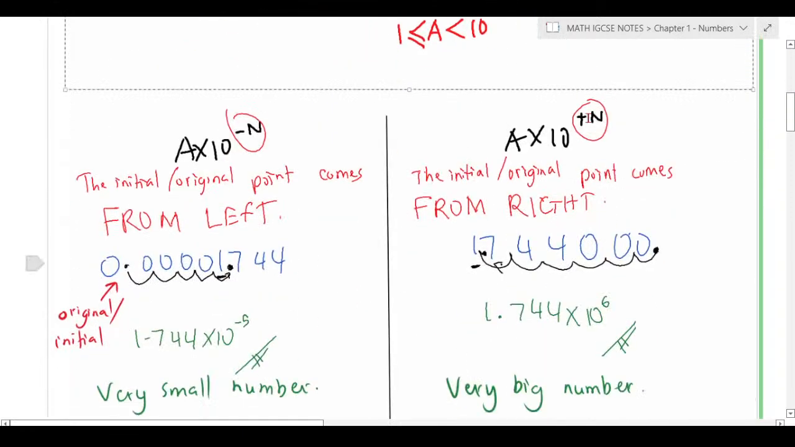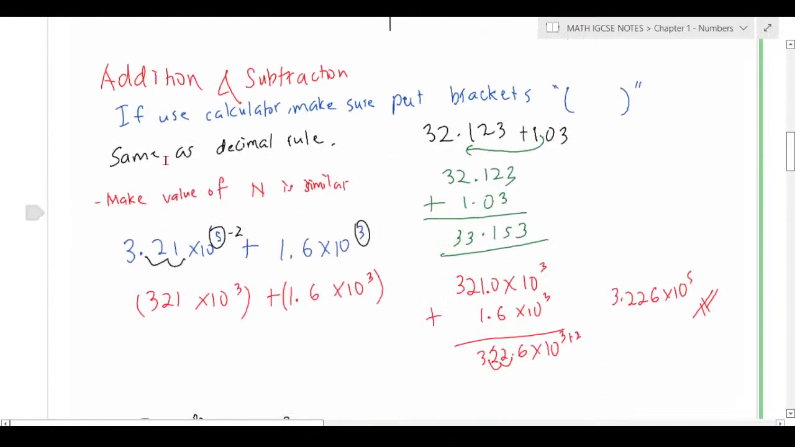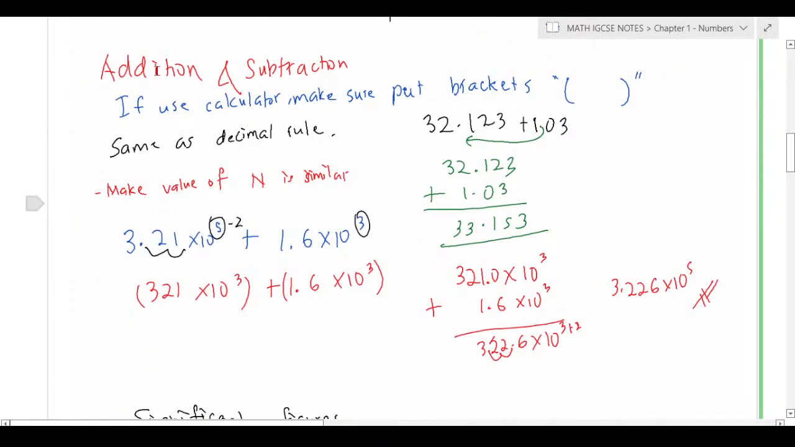So if it's positive, please remember that the original point comes from the right. I already told you, if positive it comes from the right. But if it's negative, the point comes from the left. These are the examples. So how do you want to do addition and subtraction for our standard form here? If you can use a calculator, make sure you put a bracket first.